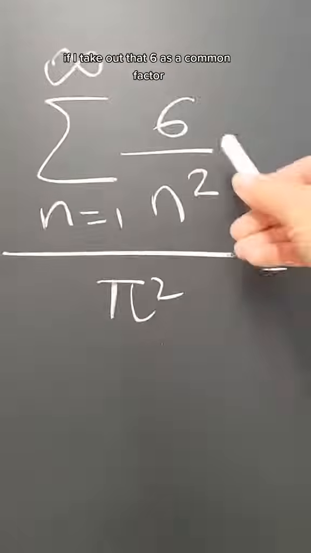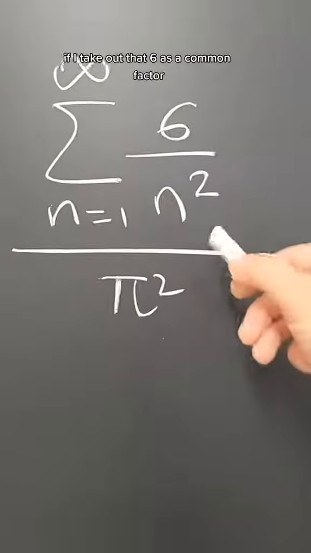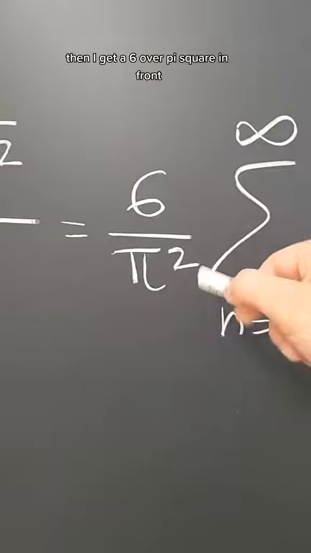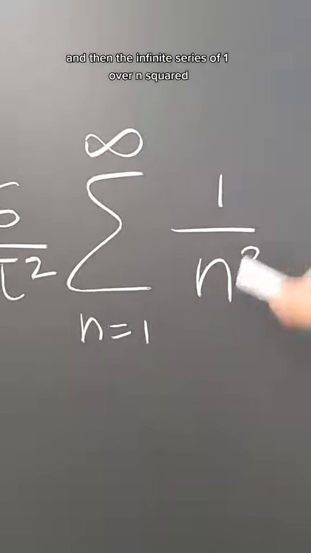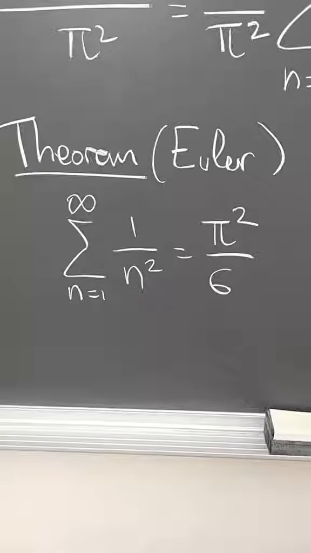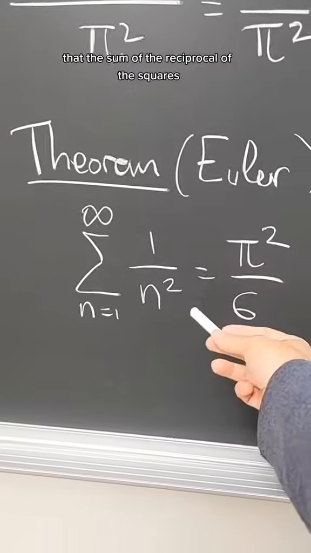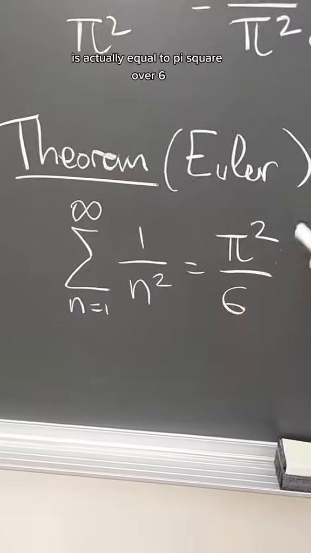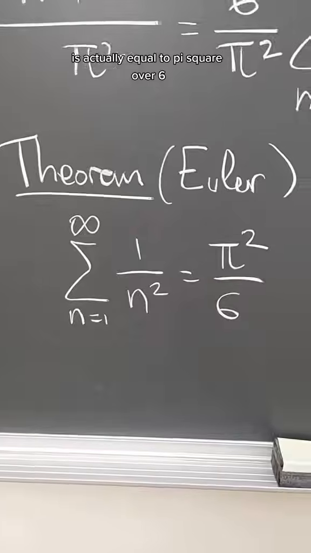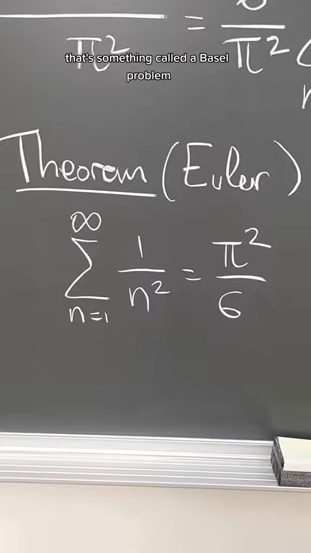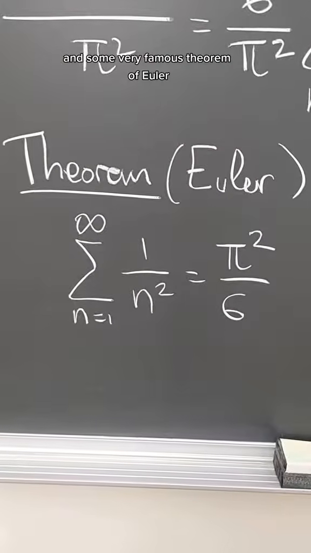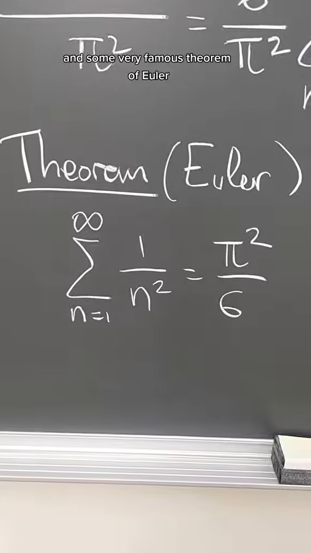If I take out that 6 as a common factor, then I get a 6 over pi squared in front, and then the infinite series of 1 over n squared. But now it turns out that that's a famous theorem of Euler, that the sum of the reciprocals of the squares is actually equal to pi squared over 6. That's something called the Basel problem, a very famous theorem of Euler.